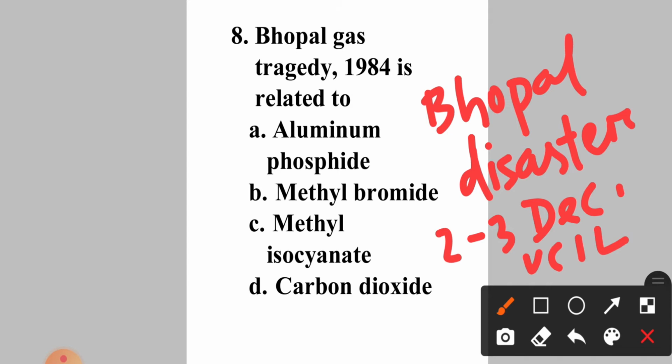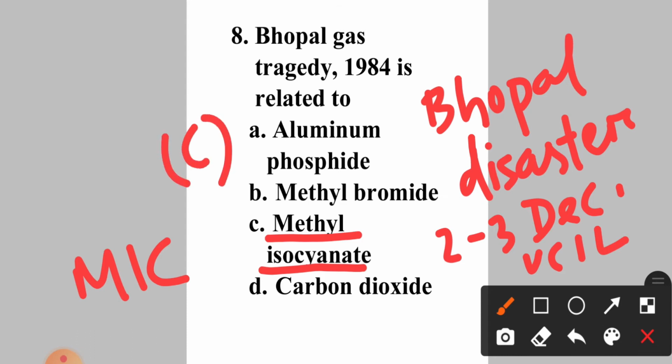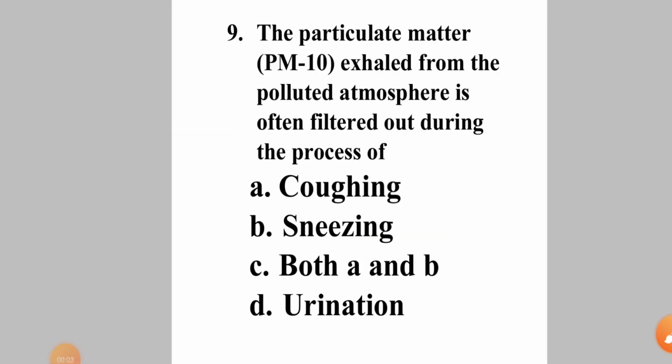So this tragedy is considered among the world's worst industrial disasters, and the gas leaked in this disaster was the MIC, that is methyl isocyanate. Remember this. The answer will be option C. Now come to question number 9.